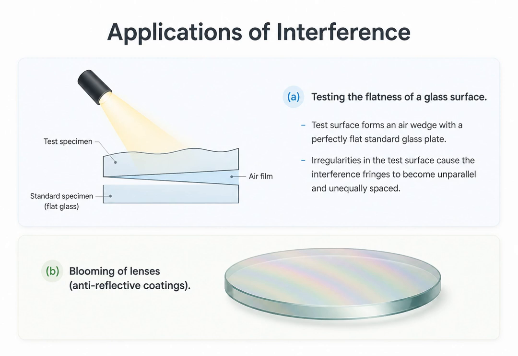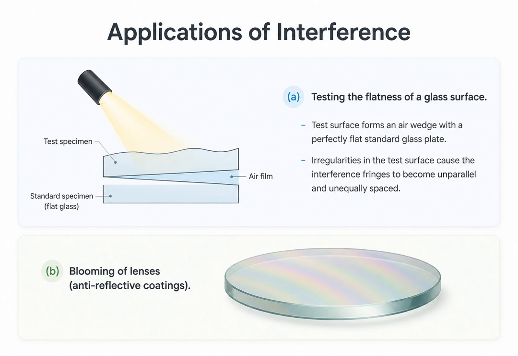One major application is testing the absolute flatness of optical surfaces. By placing a newly manufactured glass surface against a perfectly flat standard reference plate, an air wedge is formed. If the new surface is perfectly flat, the interference fringes will be perfectly straight and equally spaced. Any microscopic bumps or dips will cause the fringes to warp and distort, instantly revealing the flaw.